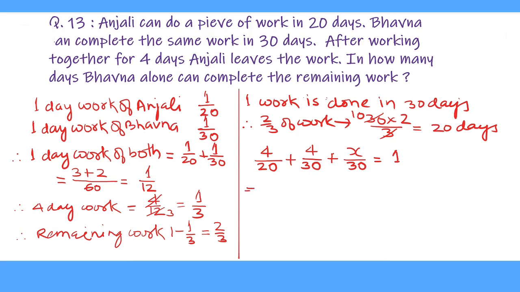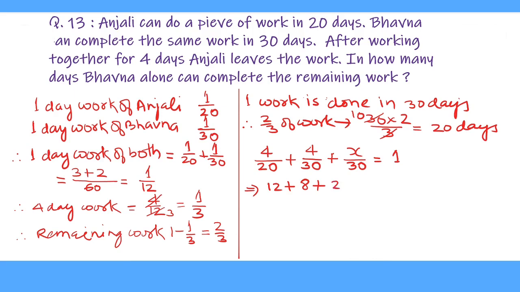So we multiply both sides by LCM of 20 and 30. 60 is the LCM of 20 and 30, and we multiply both sides by 60. So 60 multiplied by 4 upon 20 is 20 cancels 60 for 3 times, and 4 multiplied by 3 equal to 12, plus 4 upon 30 multiplied by 60. 30 cancels 60 for 2 times, and 4 times 2 is 8, plus X upon 30 multiplied by 60, and 30 cancels 60 for 2 times.